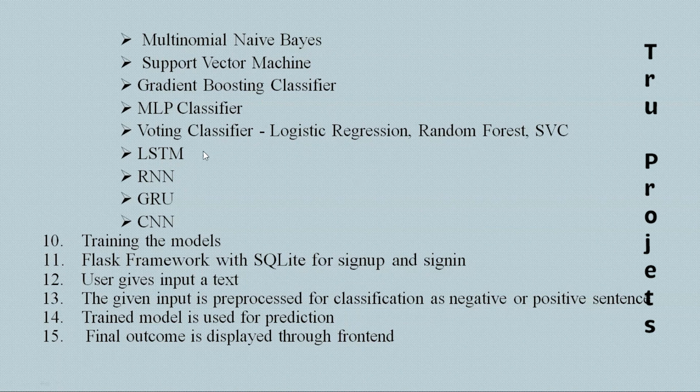The next one is voting classifier. The voting classifier combines the predictions of multiple Bayes models, logistic regression, random forest, and the SVM to make a final prediction. It leverages the diversity of these models to improve overall accuracy. And the next models used are LSTM, RNN, GRU, and CNN. These deep learning architectures are used to capture intricate patterns and sequential dependencies in textual data. They are well suited for sentiment analysis as they can handle long-range dependencies and nuanced language expressions.